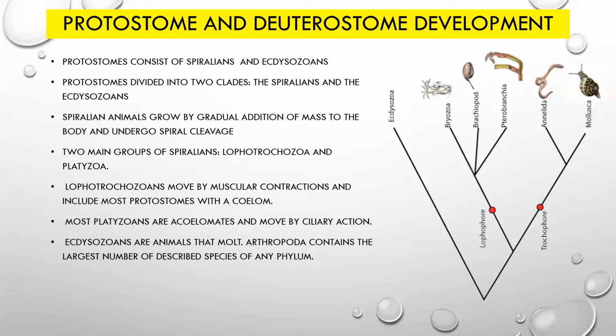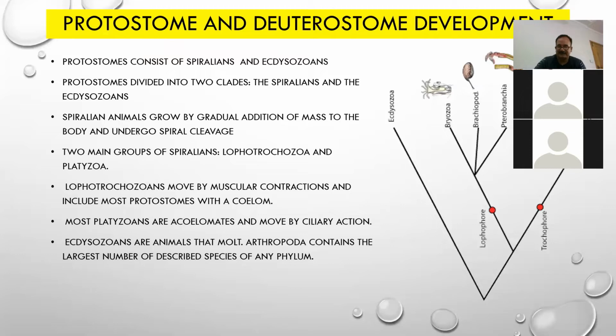Ecdysozoans perform molting for their development during their life history, and among this group, Arthropoda and Nematoda are present. Arthropoda is one of the biggest groups in the animal kingdom. Moving towards the next slide.